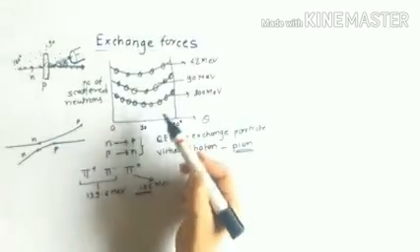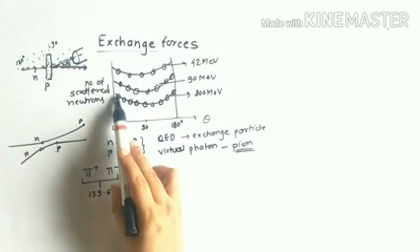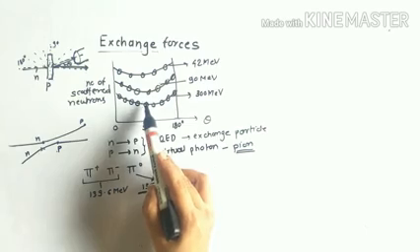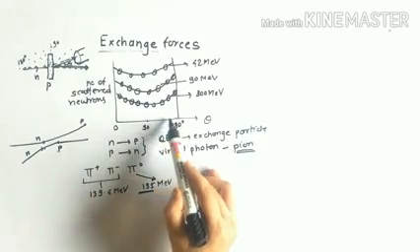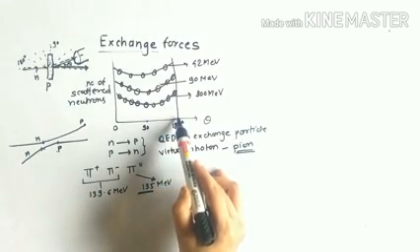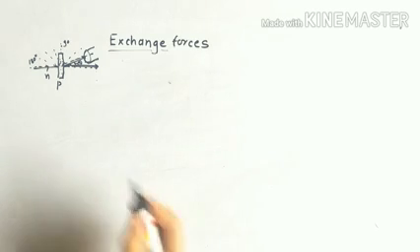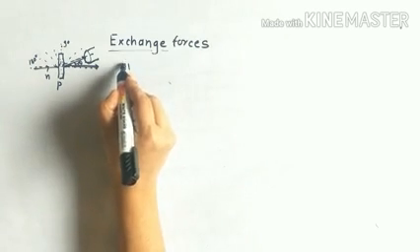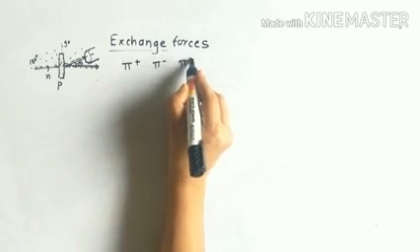But yes, the nature of the graph is the same: the number of neutrons scattered at 0 degrees is more than the number of neutrons scattered at 90 degrees, and surprisingly again the number of neutrons goes on increasing as you reach the scattering angle of 180 degrees. So let us see how this exchange of the neutron and the proton takes place by the exchange of the pions. As I have already told you, pions are of three types: pi plus, pi minus and pi 0.